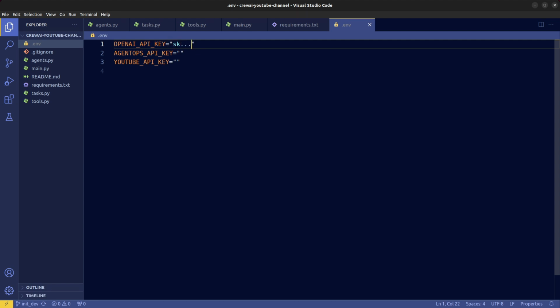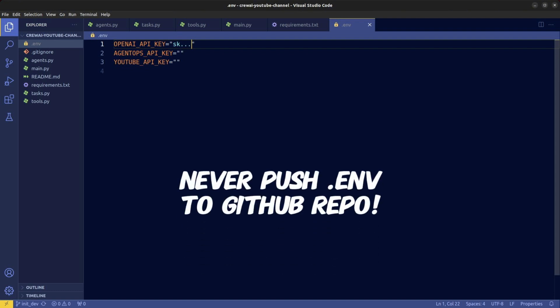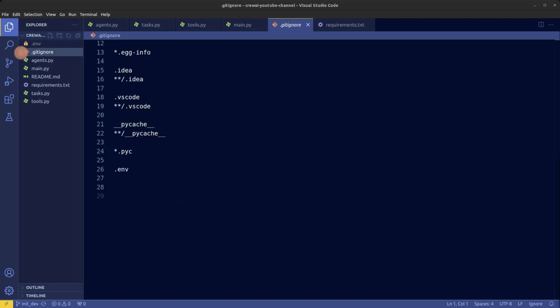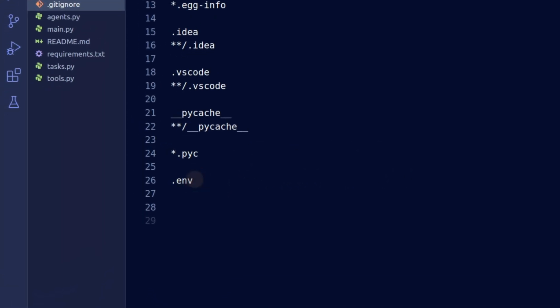And please, if you're using GitHub, never push your .env file credentials into the repository. You have to put .env in your gitignore file.